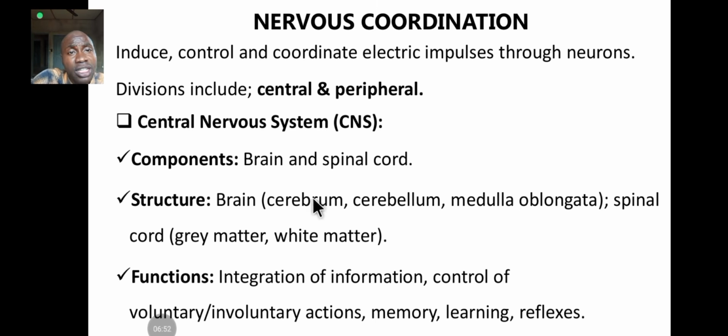The brain consists of the cerebrum, the cerebellum, the medulla oblongata. Then you also have some other parts in the brain that I didn't mention here, that were not mentioned in the syllabus, but you still have to know them. You have the thalamus, you have the hypothalamus, that controls the pituitary. You also have the pineal gland.